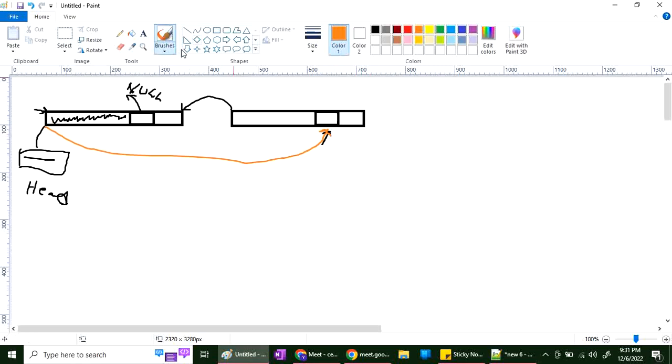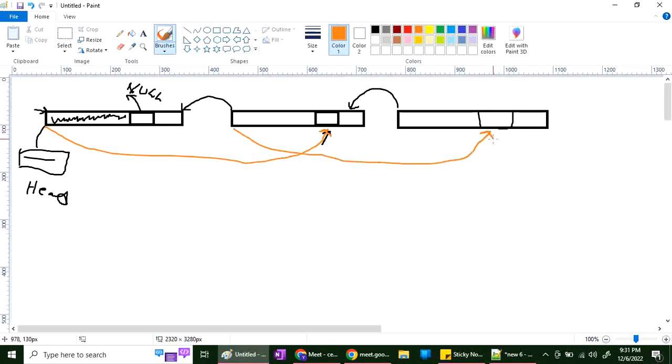And who is next to him? If one more patient comes, I will do malloc and write that address here. Who is previous to him? The second one, so this address I will write here.